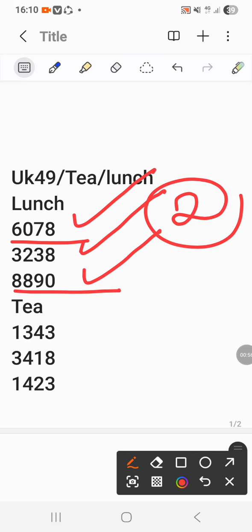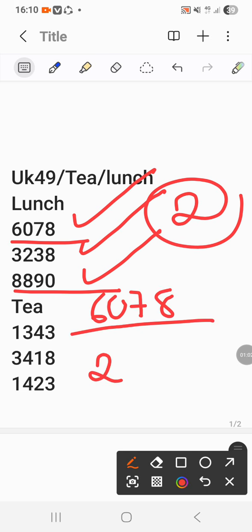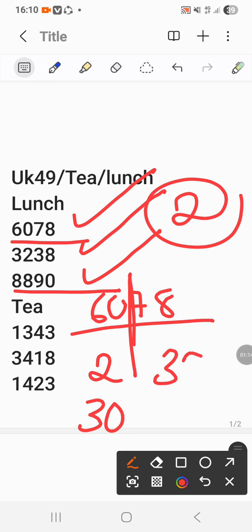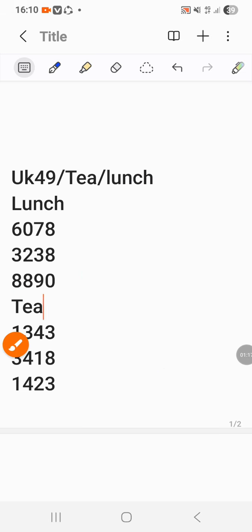For example, we start with code 678. If you check this code, if you divide 60 by 2, it gives us 30. If you divide 78 by 2, it gives us what? 78 is 39. Okay, let's do the second one.